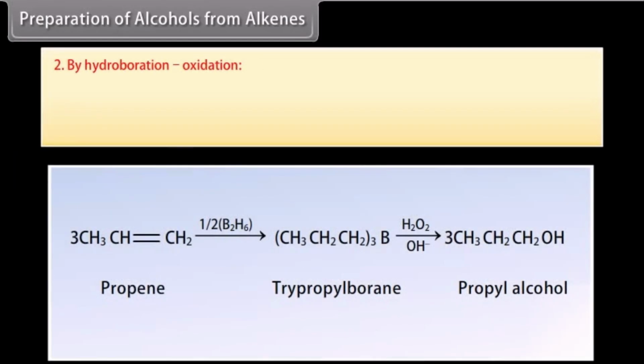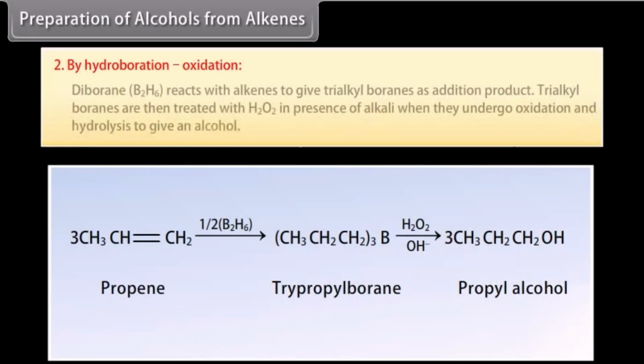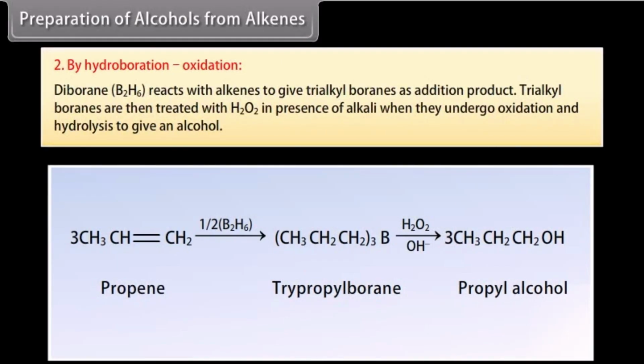From alkenes, by hydroboration-oxidation. Diborane reacts with alkenes to give trialkyl boranes as addition product. Trialkyl boranes are then treated with hydrogen peroxide in presence of alkali, when they undergo oxidation and hydrolysis to give an alcohol.